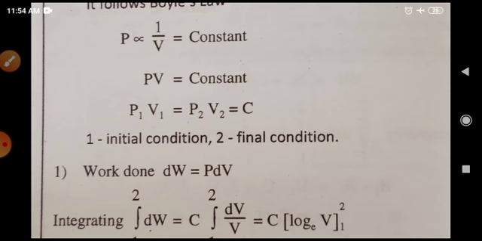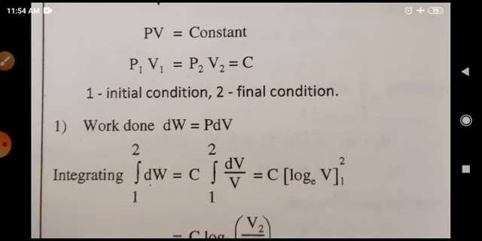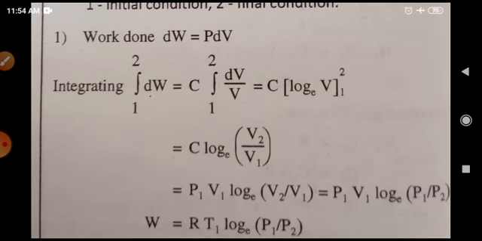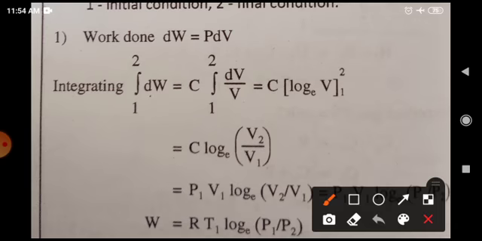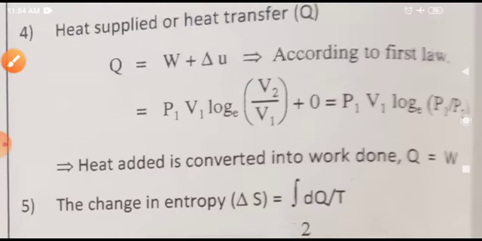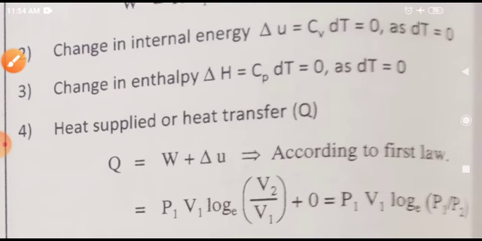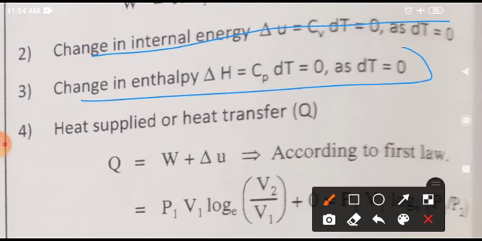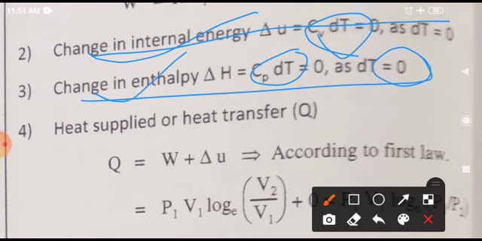So P is inversely proportional to V, PV is equal to constant. So from the PV diagram, you can see the work done, which is equal to RT1 log(P1/P2). Next, you can see here that the change in internal energy and the change in enthalpy are both 0, because delta T is equal to 0.